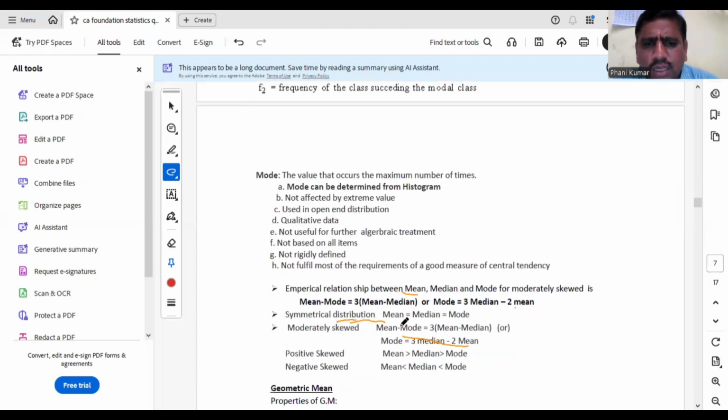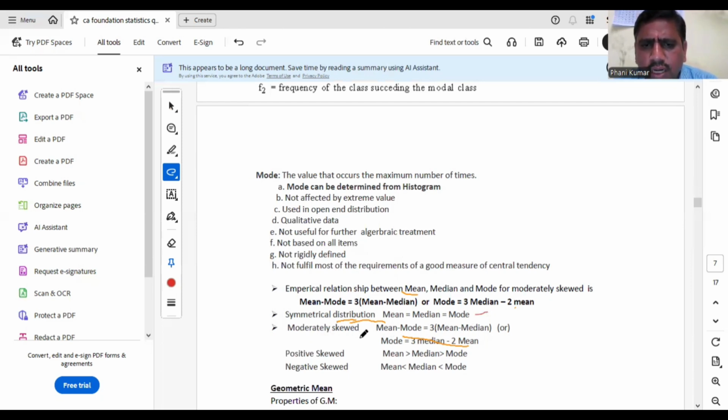Okay. So what is the relation between mean, median and mode? Mean minus mode equals 3 times of mean minus median, or mode equals 3 median minus 2 mean. This relation is known as the empirical relation, and it holds for moderately asymmetric data. That means it is not purely symmetric or purely asymmetric. If it is symmetric, the relation is mean equals median equals mode.